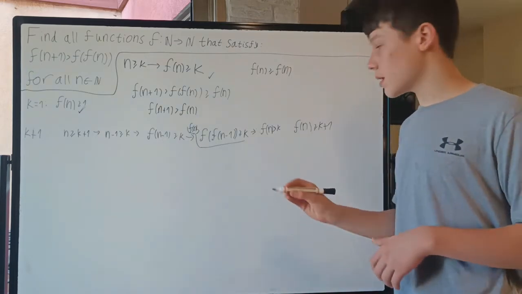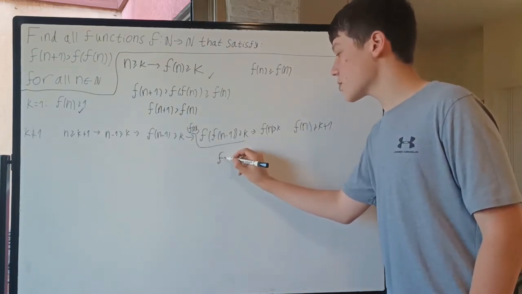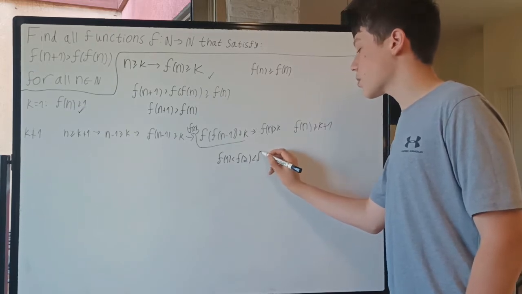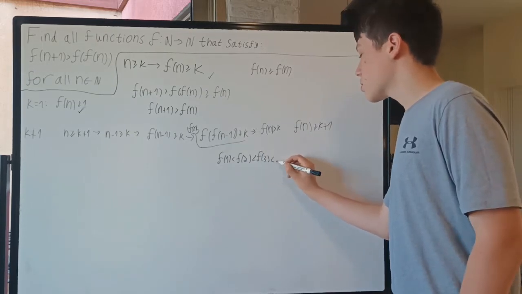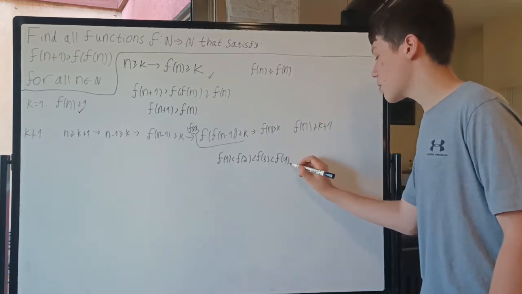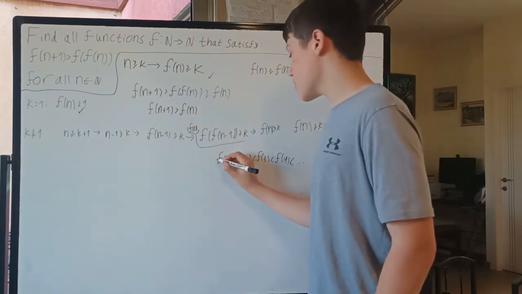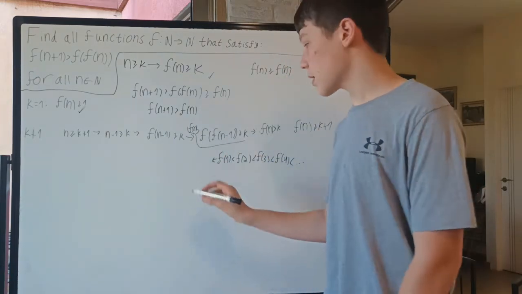So you can think of it as a series that goes like this. We have f of 1, which is smaller than f of 2, which is smaller than f of 3, which is smaller than f of 4, and so on. But now, if f is strictly monotonic, we can say something like this.